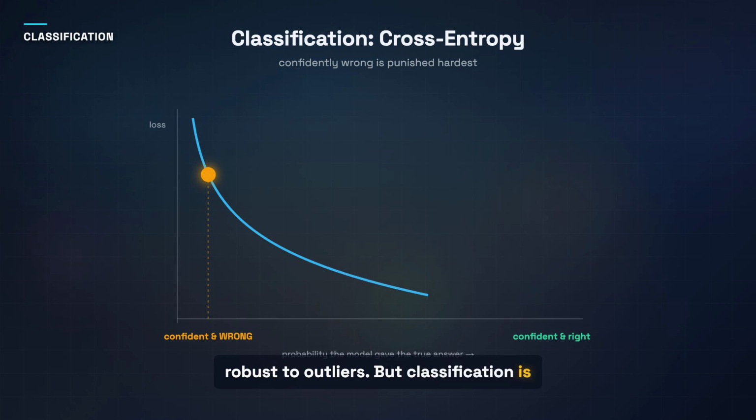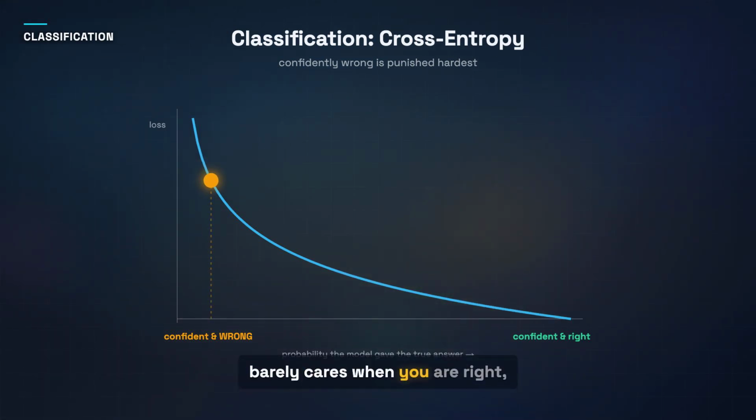But classification is different. There, cross-entropy rules. It barely cares when you are right, but punishes you brutally for being confident and wrong. The surer your mistake, the steeper the penalty.